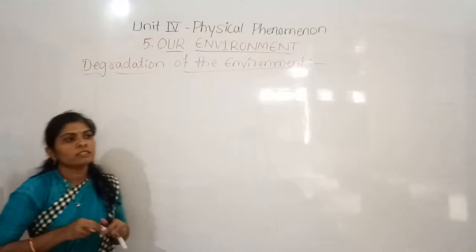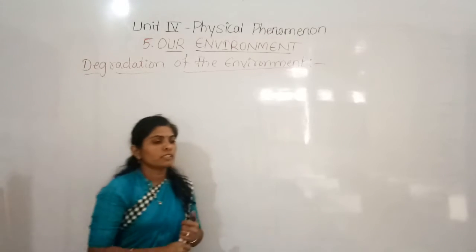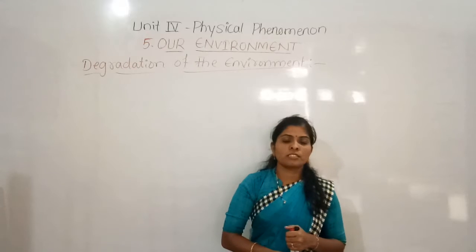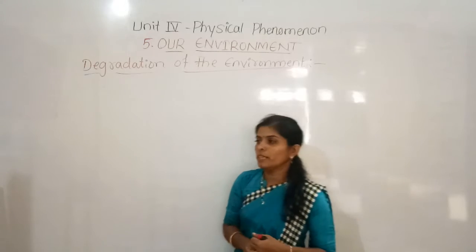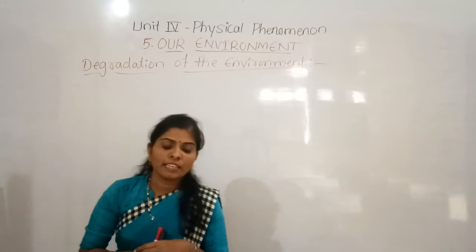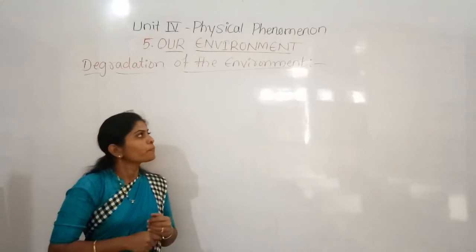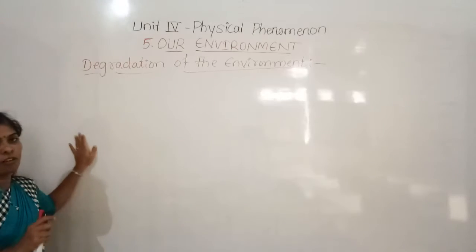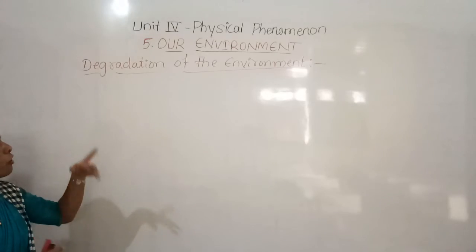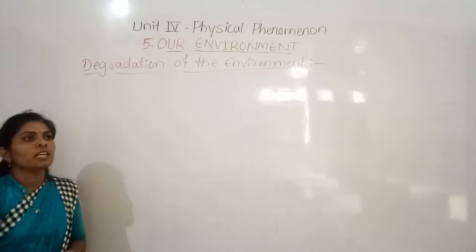So see here, you all know that all the living creatures depend on the environment to survive. So all the living organisms depend on the environment for survival.